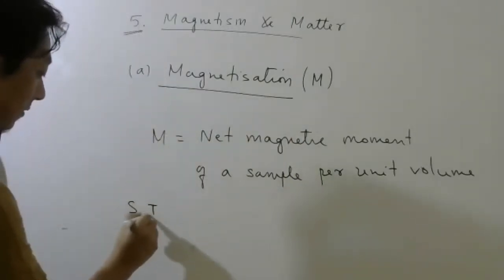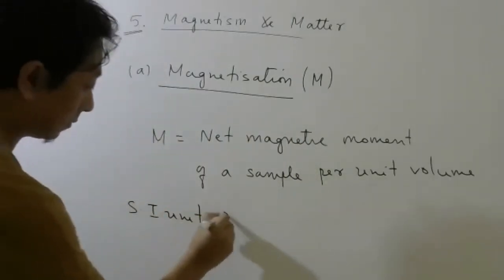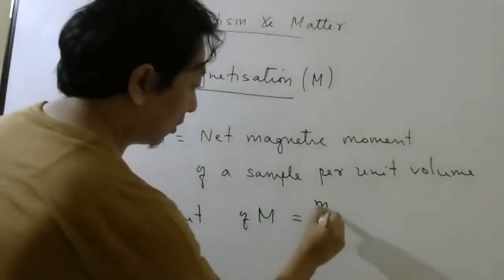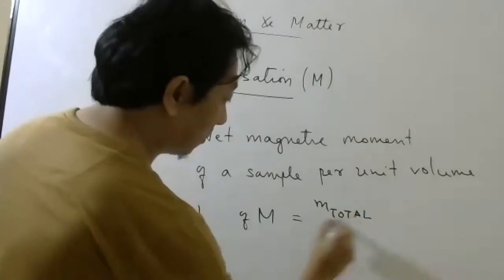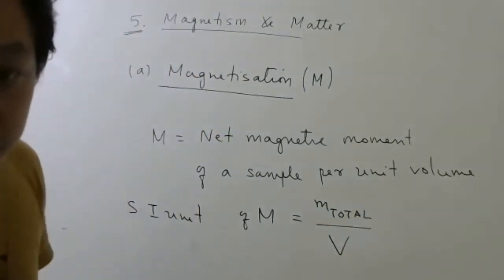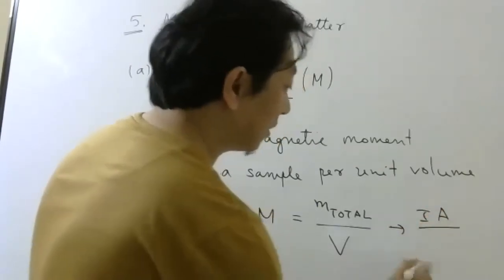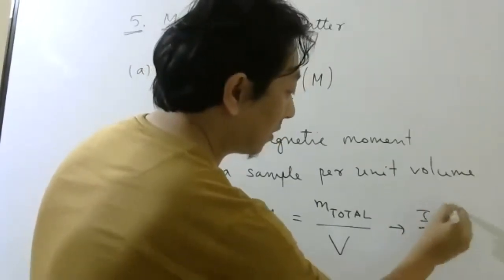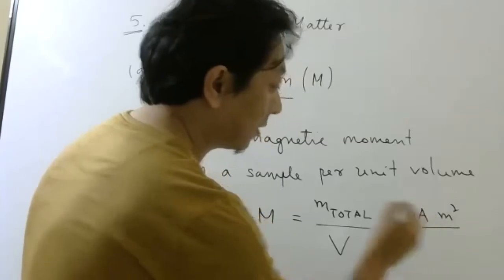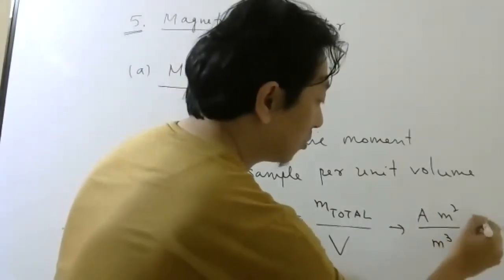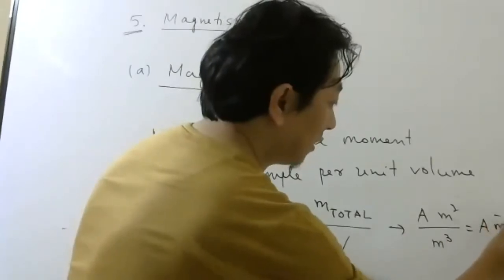What will be the unit of magnetization? It is total magnetic moment per unit volume. Magnetic moment is current into area. Area is meter square, current is ampere, and volume is meter cube. So the unit will be ampere per meter.